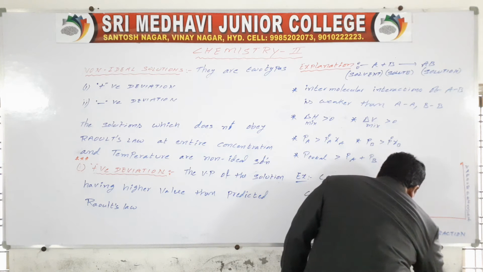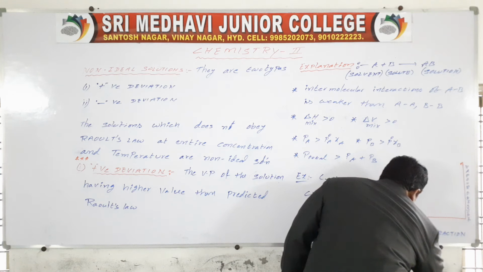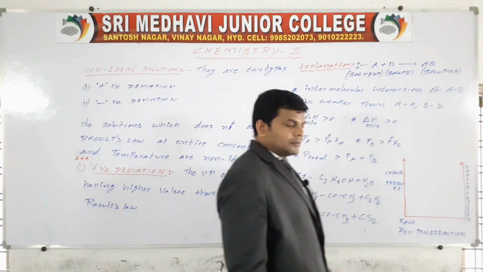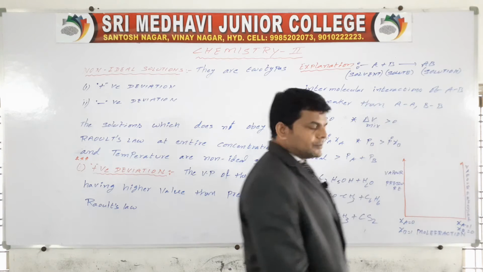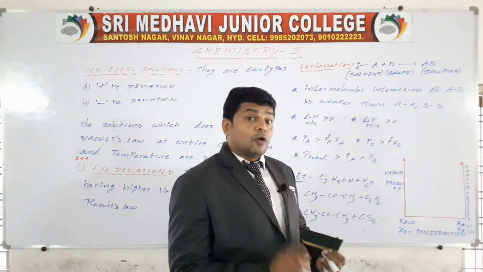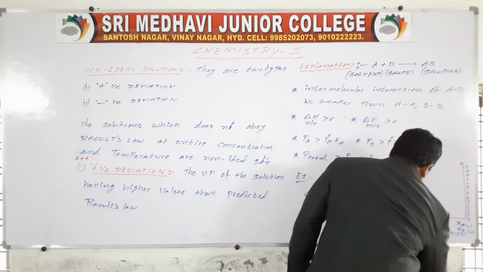Here XA equal to 0, XB equal to 1, here XA equal to 1, XB equal to 0. First of all, you know the Raoult's law graph.